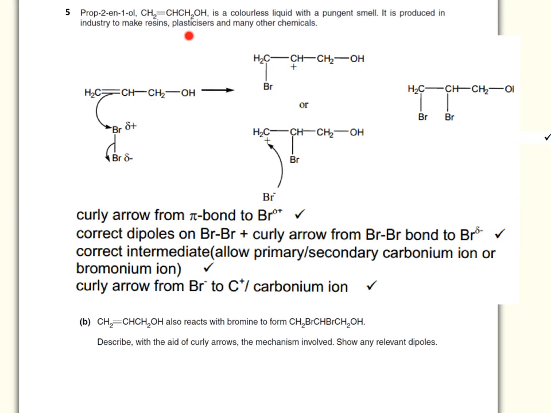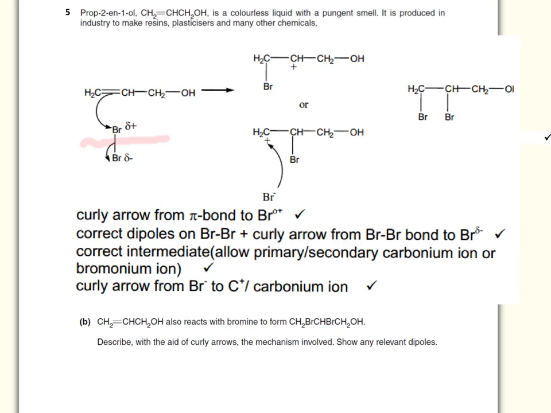Question 5 is a typical electrophilic addition reaction with the bromine molecule adding across a double bond. So you have first of all repulsion of these electrons to these electrons, pushing electrons further away. That will cause this bond over here to break, and when this bond here is breaking, you'll have a Br minus formed, which is this Br minus over here. You'll also have a new bond forming between the carbon here and the bromine here, which is shown over here. In the last step, you will then have Br minus attacking the carbocation over here.